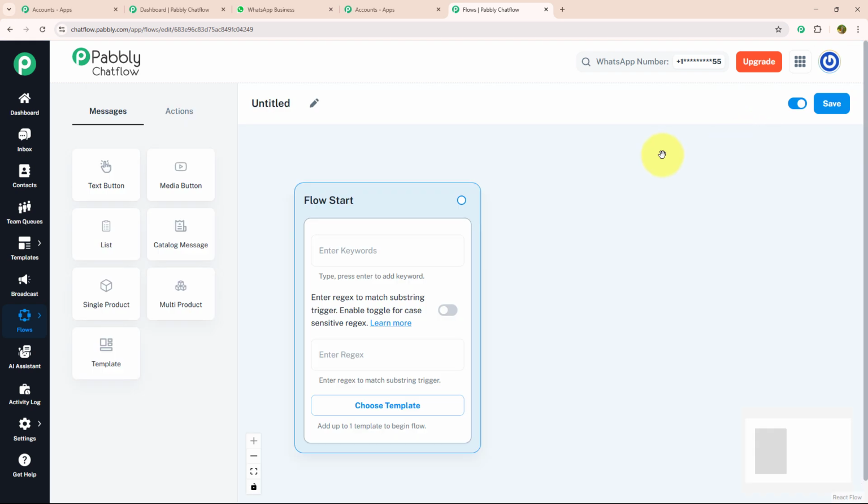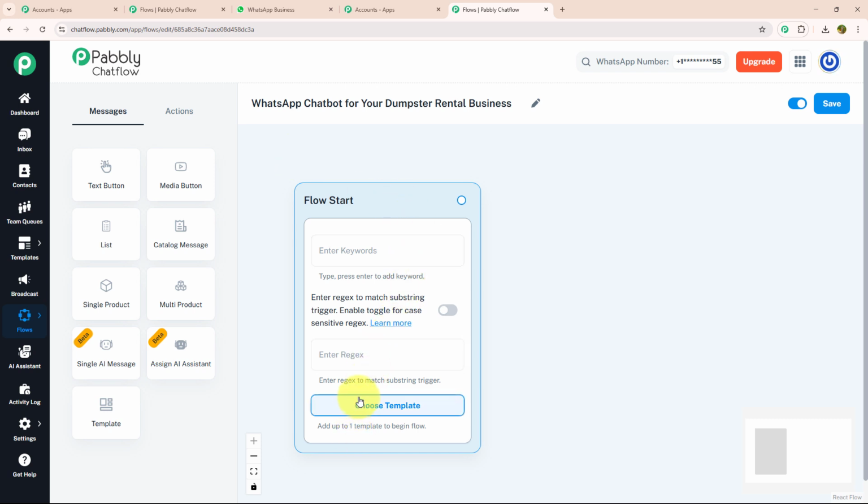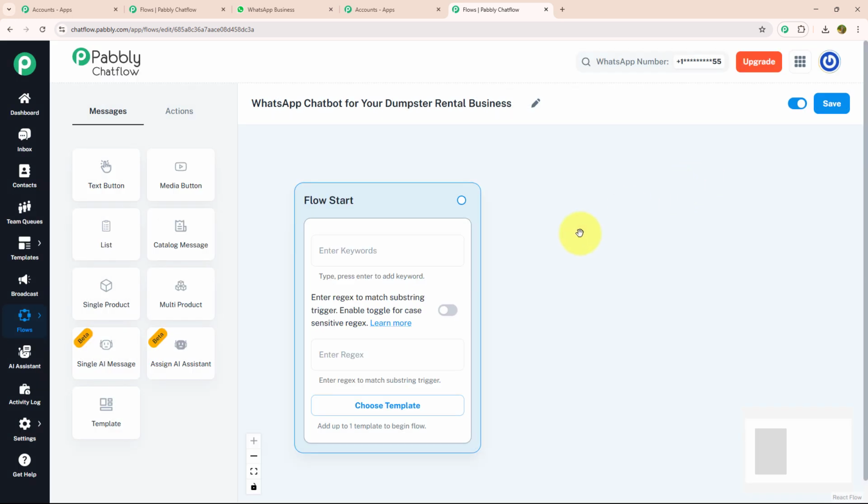Here, to create a new flow, you just need to give it a meaningful name. As we are making this chatbot for a dumpster rental business, I will name it accordingly as WhatsApp chatbot for your dumpster rental business. After giving a meaningful name, we need to know about 3 main features which are given inside the flow start: keywords, regex, and choose template. Let's see each feature individually. Choose template is a feature where you can choose your created template to give a personalized touch to your chat.